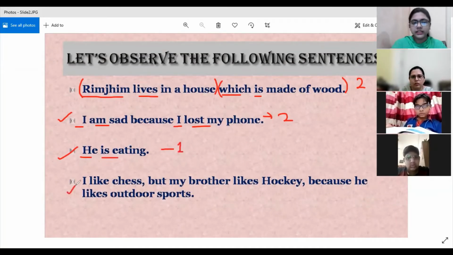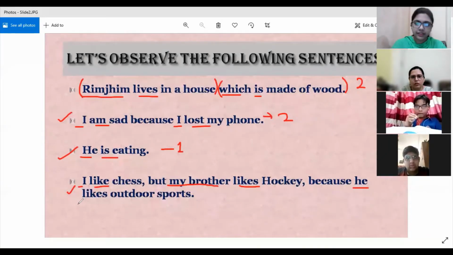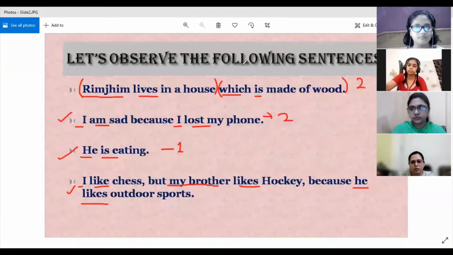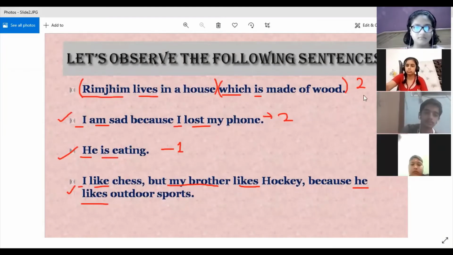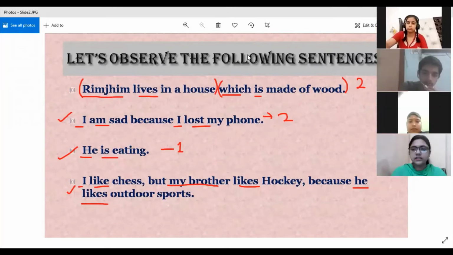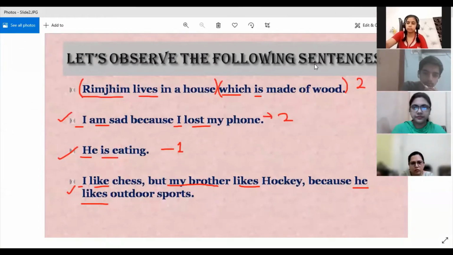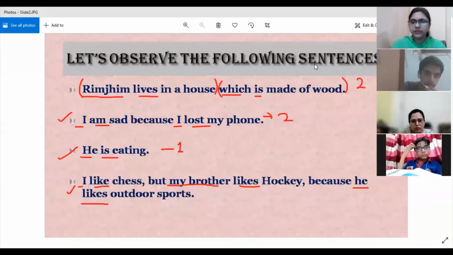Now the next sentence: I like chess. I is the subject, like is the finite verb. My brother is the subject, likes is the finite verb. He is the subject and likes is the finite verb. So let me see who can tell me the number of clauses in this sentence. How many clauses are present in this sentence? Yes or no? Ma'am, 3. Very good. So there are 3 clauses in this sentence. I hope this much is clear to everyone.